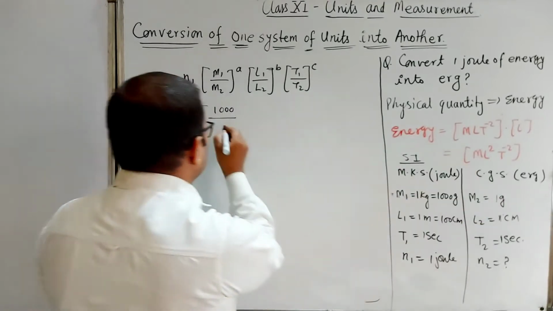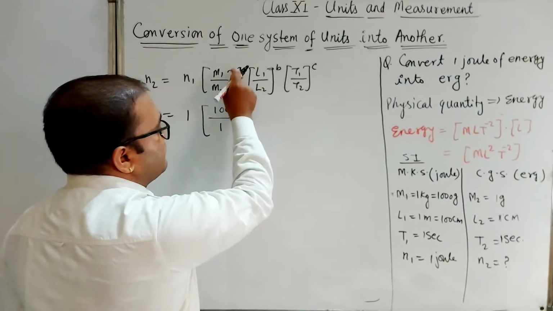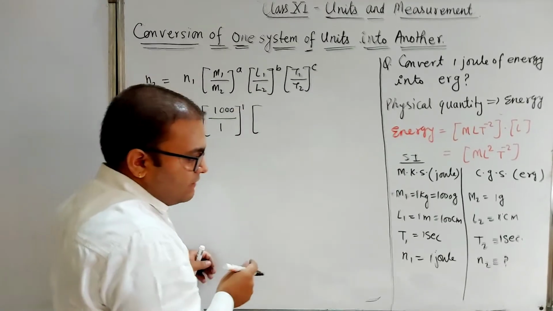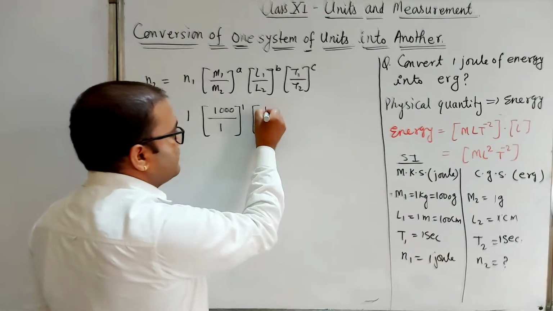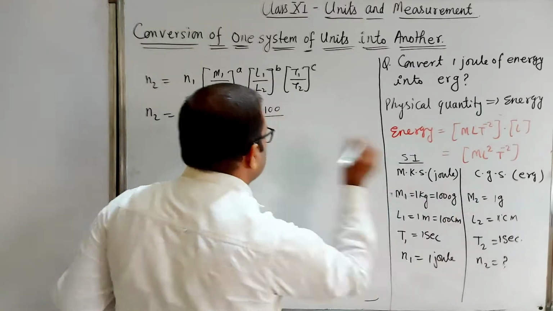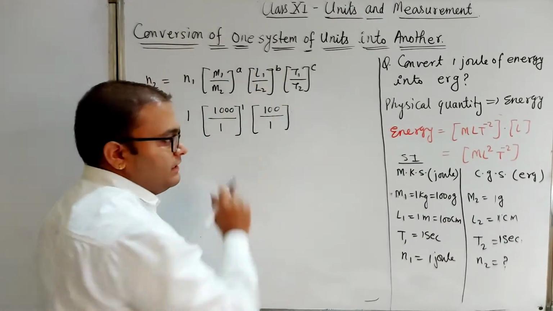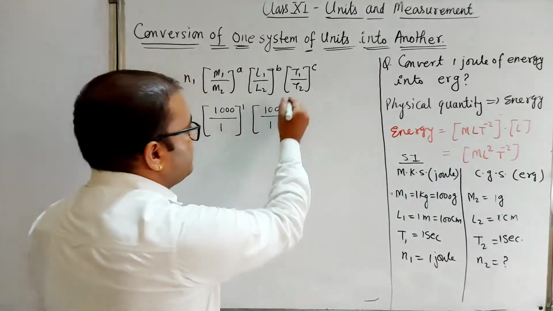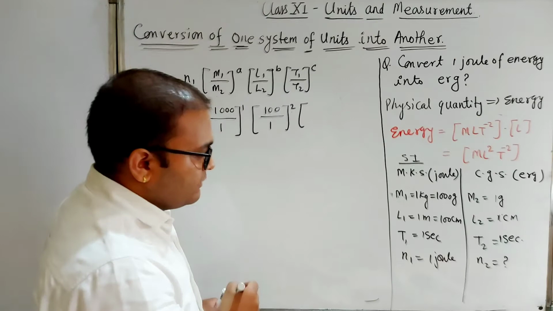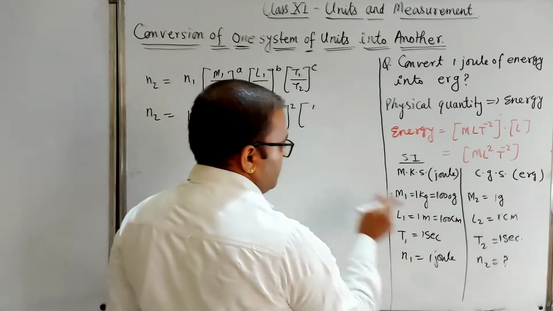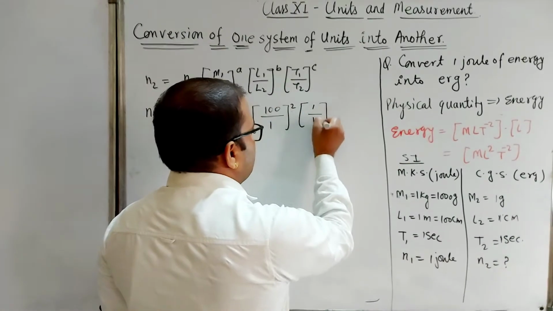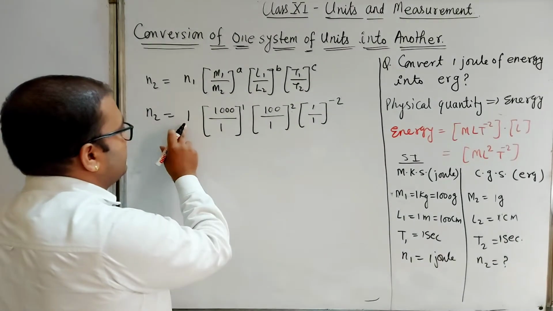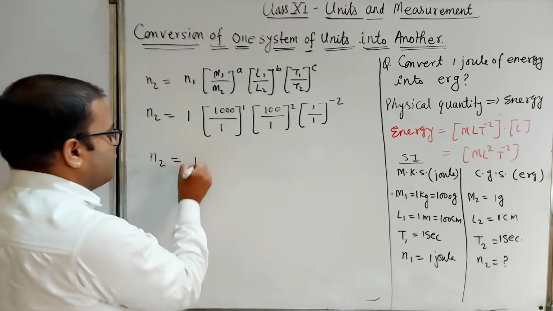M2 is 1, 1 gram to the power A. What is the value of A? You can find it from here, 1. And L1 is here 100, and here 100 upon 1 to the power B. How will we find the value of B? From the dimension formula of energy, it will be 2, and T1 upon T2 to the power C. T1 is 1 and T2 is also 1, to the power minus 2. So this will be the value of 1 joule in erg. So N2 equals 1.